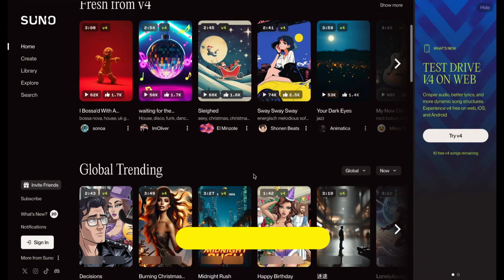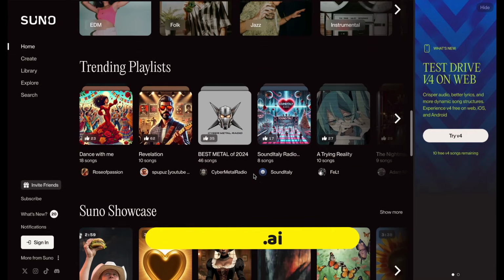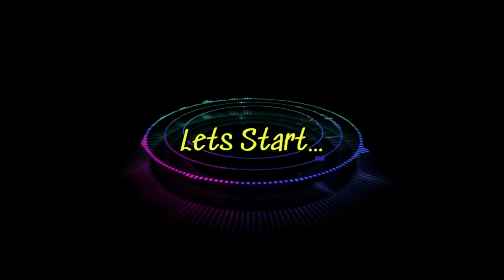Today we're diving into Sunno AI, the platform that makes music creation fun and easy for everyone. Here's how to get started.